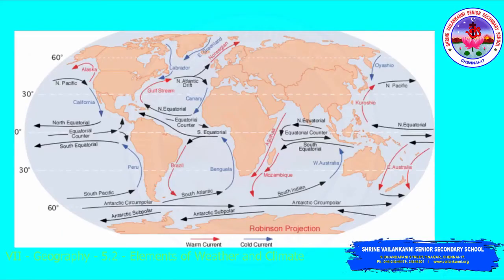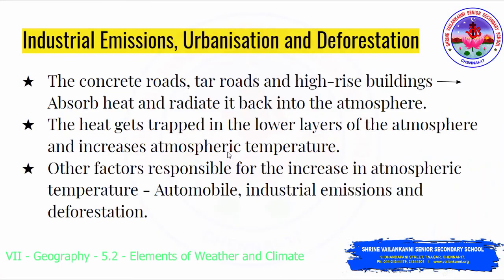Next one is the ocean currents. Ocean currents are rivers of hot or cold water that flow within the oceans. The winds that blow over the hot ocean currents get heated and carry that heat onto the land they blow over. It raises the temperature of the coast there. Similarly, wind that blows over cold ocean currents and then passes over the land will lower the temperature of that coastal region. So these ocean currents also play a major role in affecting the temperature of a particular place.